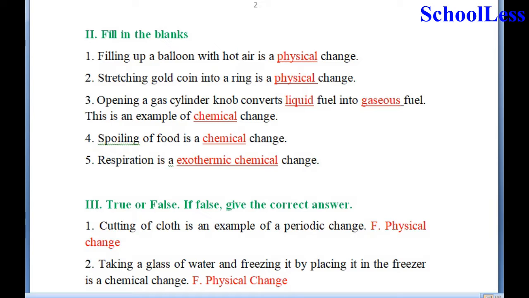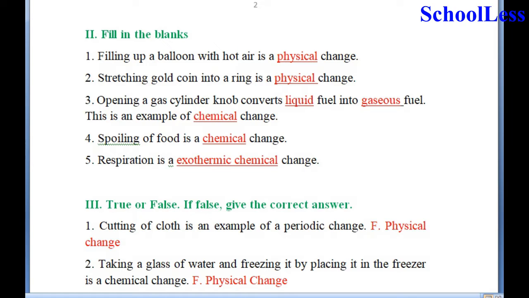3. Opening a gas cylinder knob converts dash fuel into dash fuel. This is an example of dash change. Opening a gas cylinder knob converts liquid fuel into gaseous fuel, and this is an example of a chemical change. என்பது சரியான விடையாகும். 4. Spoiling of food is a dash change.